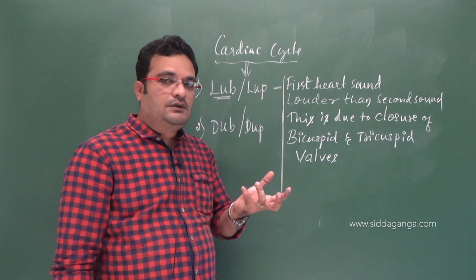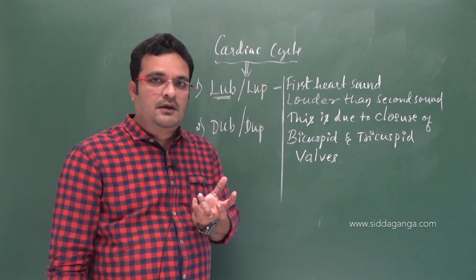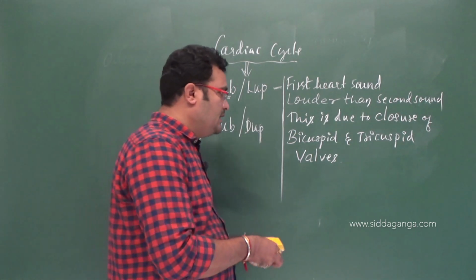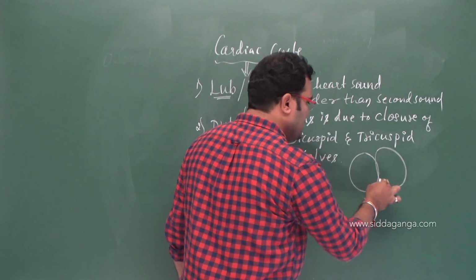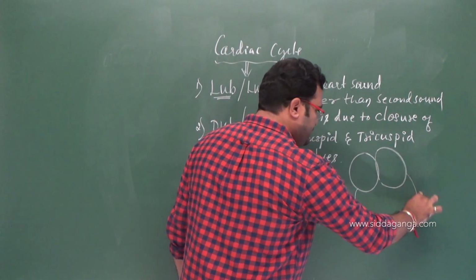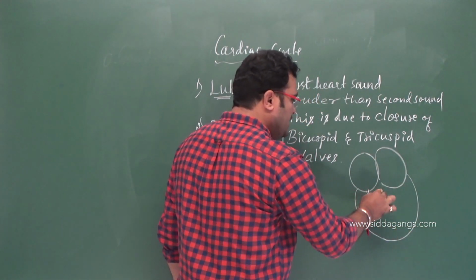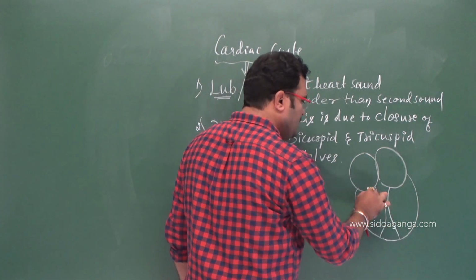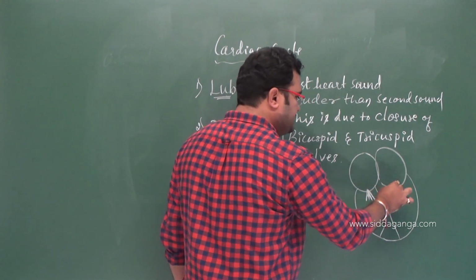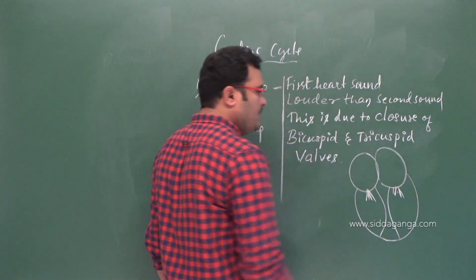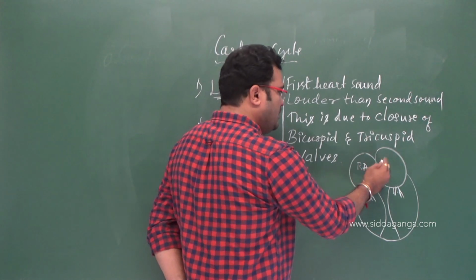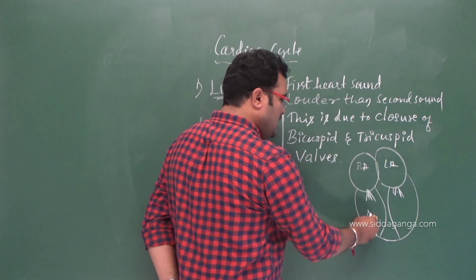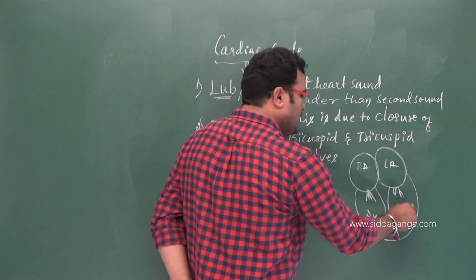Just imagine the concept, I'll show here by considering a simple diagram. Here is a tricuspid and here the bicuspid valve, right. So this one is right auricle, left auricle, right ventricle, left ventricle.